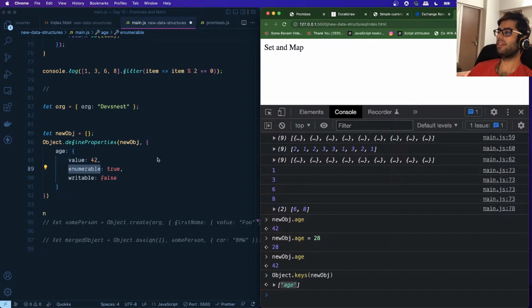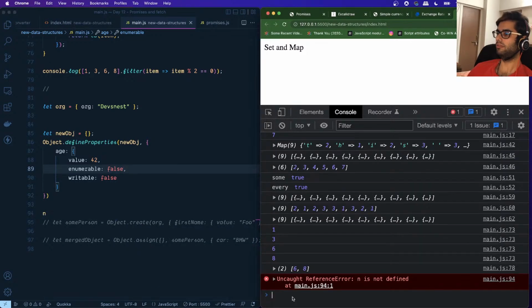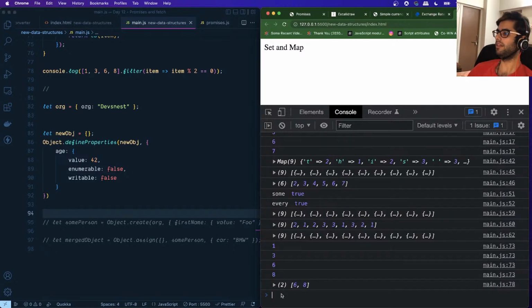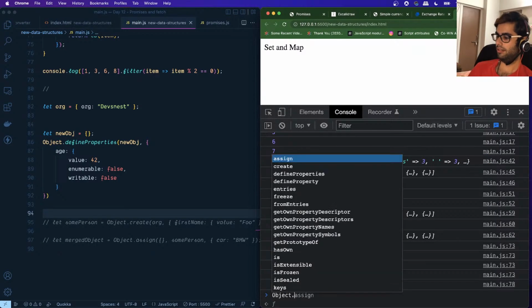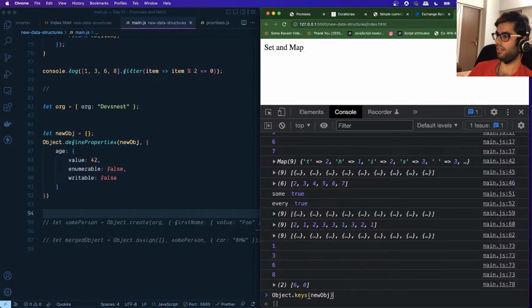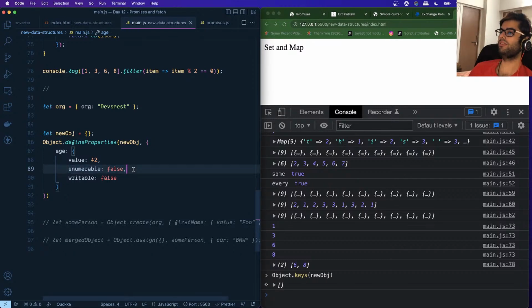Age is a key. Suppose I set enumerable to false. Okay, on line 94 I accidentally typed a character. Now if I say Object.keys and I pass the new object over here, you can see that it's returning an empty array. That's because the enumerable property was set to false.